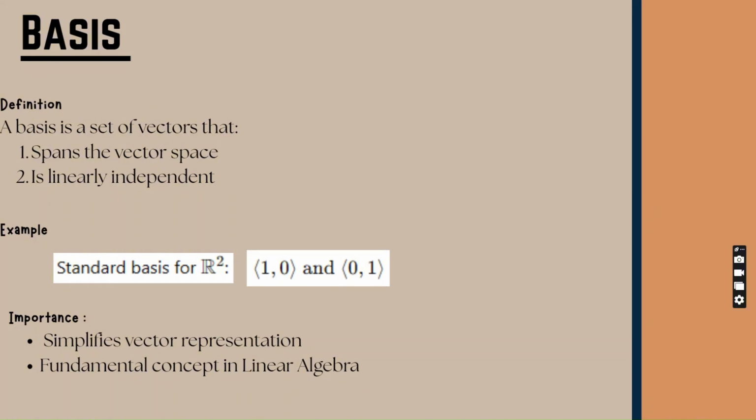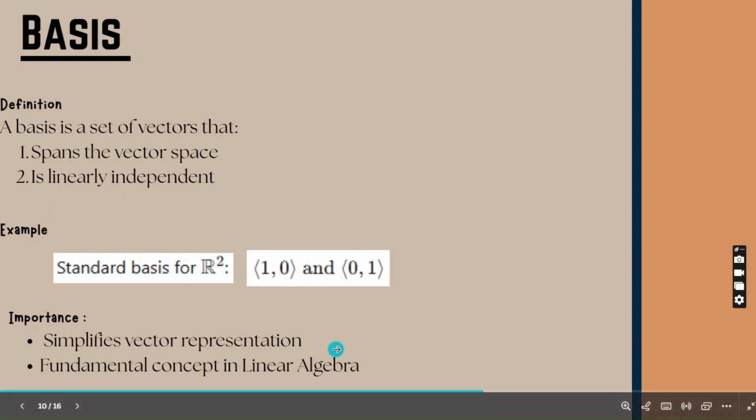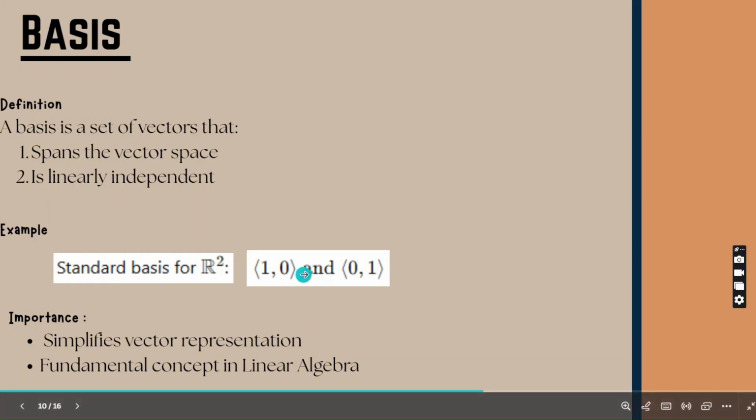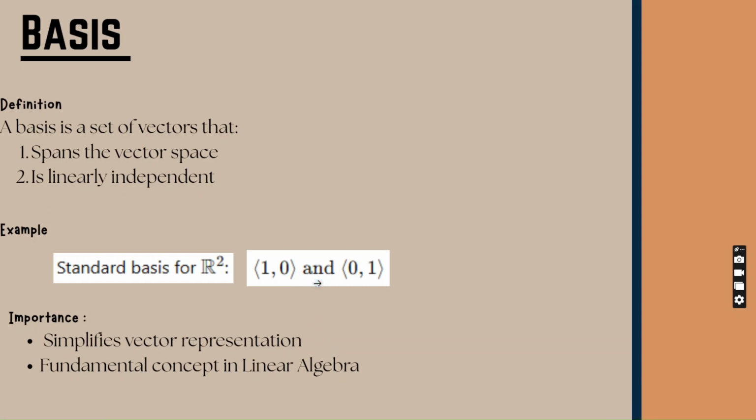For example, the standard basis of R squared is composed of the vectors ⟨1, 0⟩ and ⟨0, 1⟩. Every vector in the space can be expressed uniquely using these basis vectors. Basis is important because it provides a simpler way of representing vectors and understanding vector spaces. And in linear algebra, finding a basis helps identify the minimum number of vectors needed to describe a vector space completely. That is all about the basis.